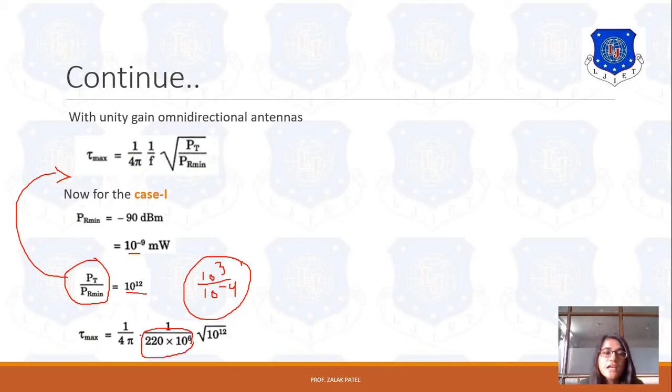Square root of Pt upon Pr minimum; the Pt upon Pr minimum value is 10 raised to 12, so it is square root of 10 raised to 12. If we simplify this, the answer will be 361.7 microsecond. This is the worst case delay when Pr minimum or threshold level is at minus 90 dBm. Now let's consider the second case.